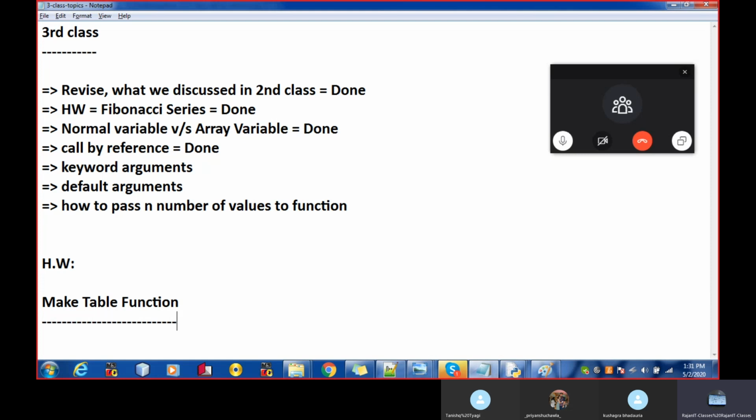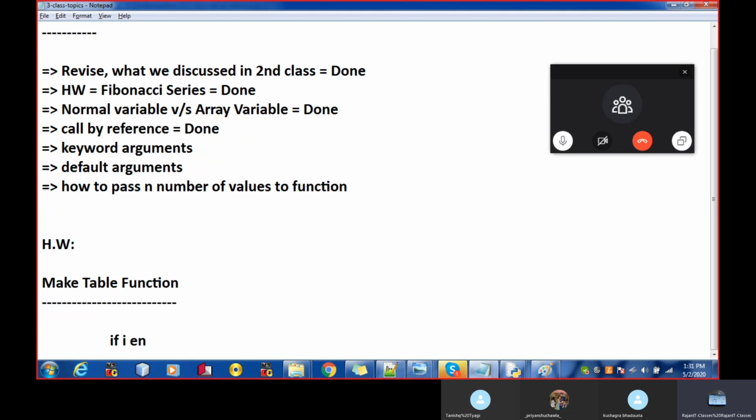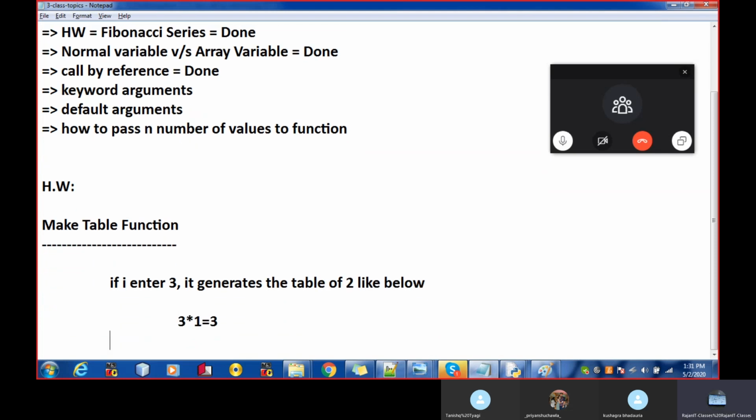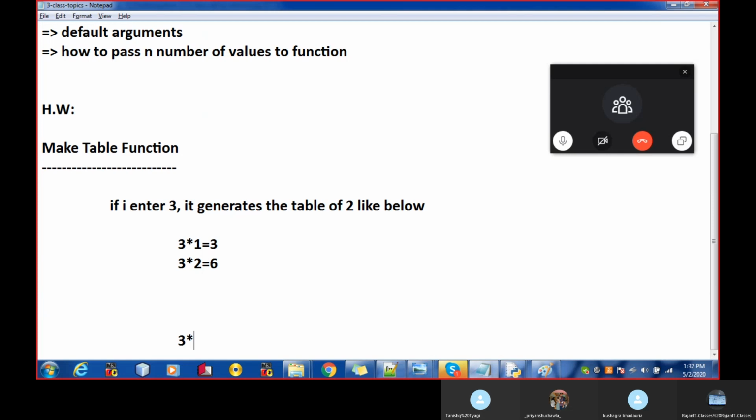It means if I enter 3, it generates the table of 3 like below. 3 multiplied by 1, 3. 3 multiplied by 2, 6. Till 3 multiplied by 10. So this you guys have to do. Okay.